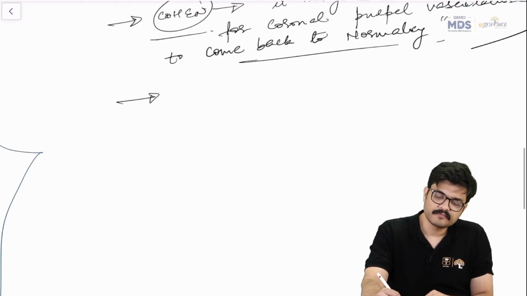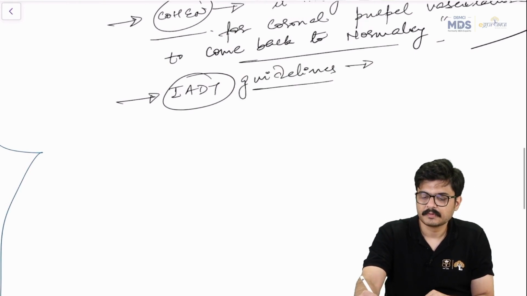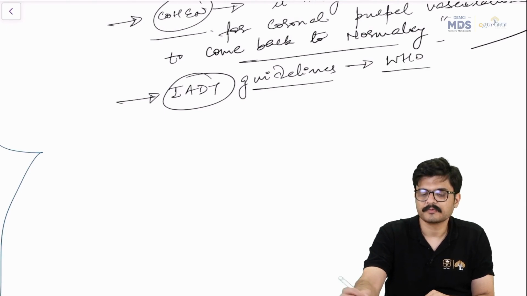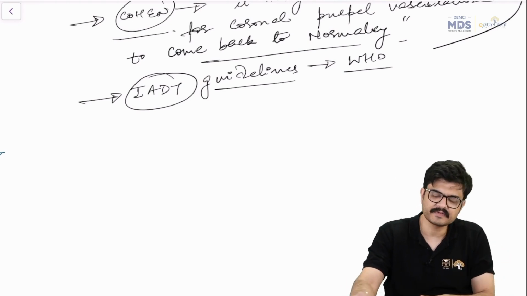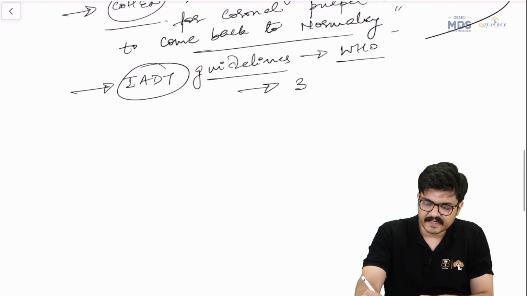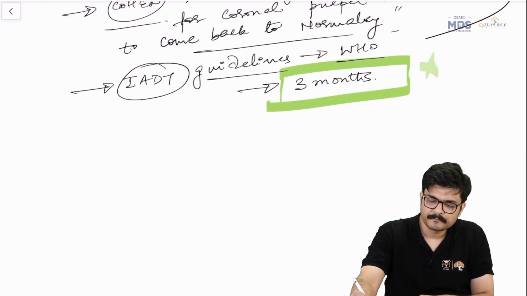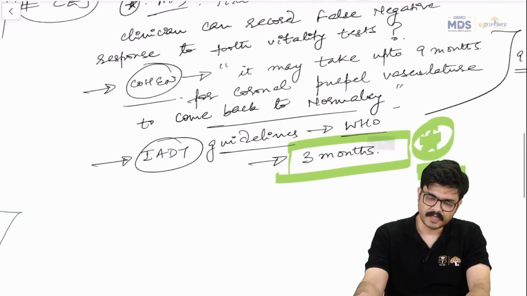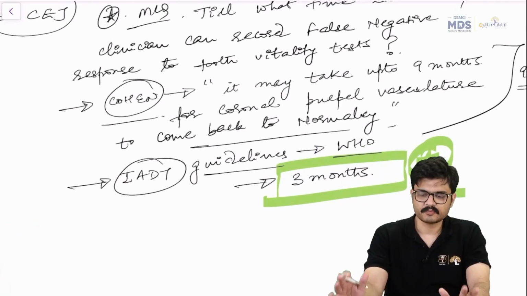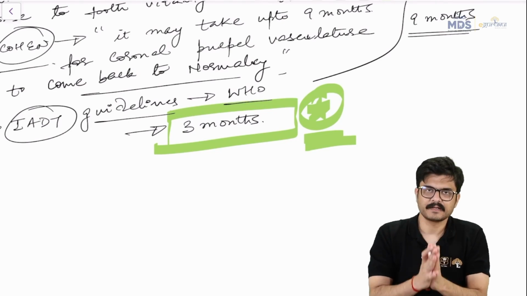And for that, we follow the International Association of Dental Traumatology guidelines, which are also adapted or accepted by the WHO. And in general, irrespective whether it's a concussion injury, a root fracture, a lateral luxation, or an intrusive luxation, the answer in those guidelines is 3 months. So that's a standard answer. And we consider this, that if this option is given, then 3 months is the answer. So I hope this controversial question is also solved once and for all. This is what I am taking as the final answer, guys.